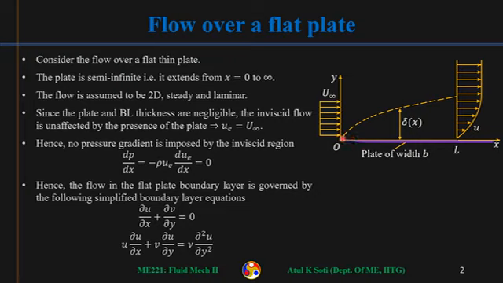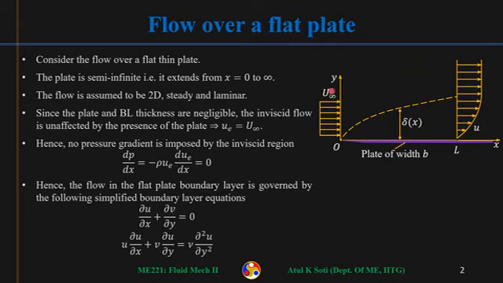Assuming that the boundary layer thickness is very small and the plate thickness is also very small, the potential flow happening around this plate takes an insignificant amount of space. Whatever free stream is coming, it will continue. There is no area change here. So the external flow velocity in the inviscid region, UE, will simply be capital U infinity everywhere.